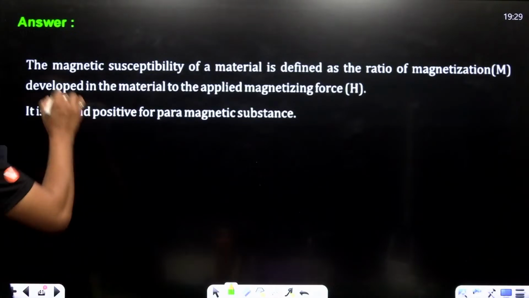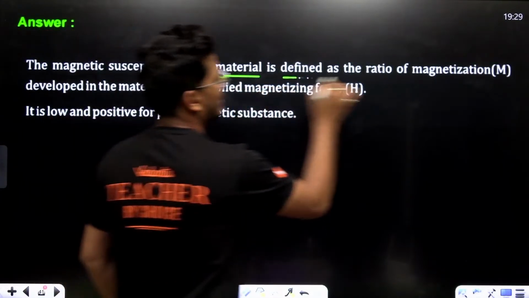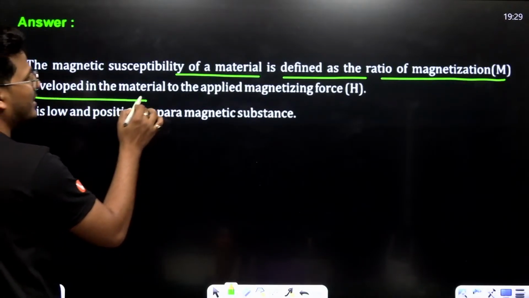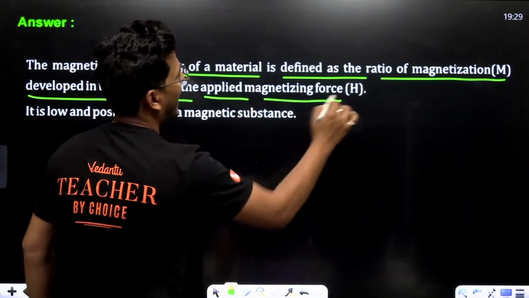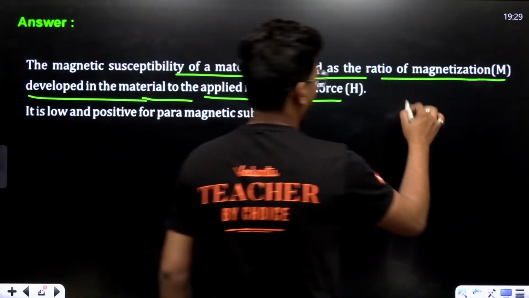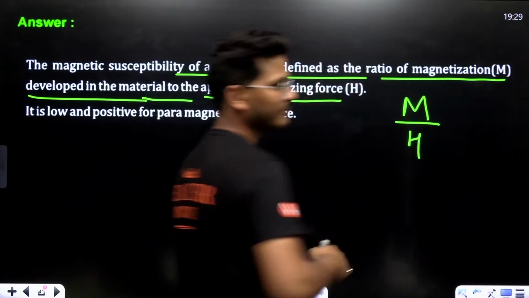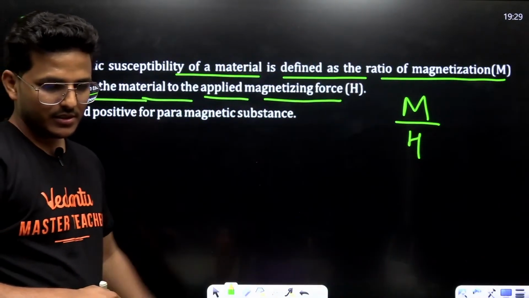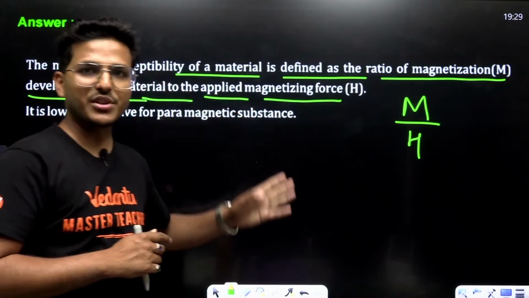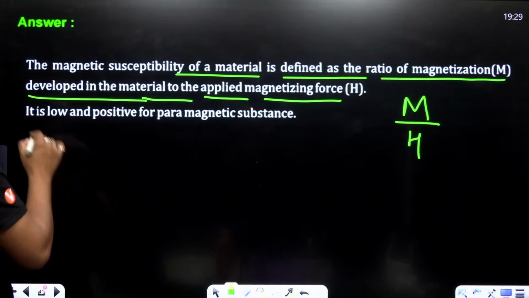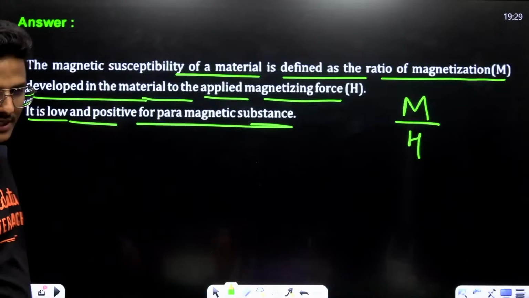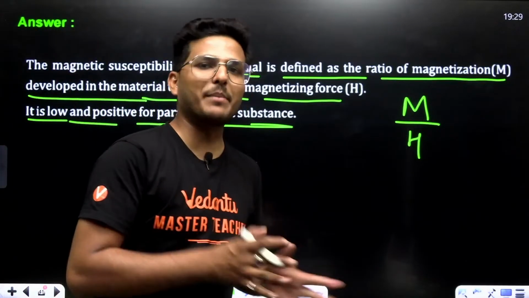Magnetic susceptibility of a material is defined as the ratio of magnetization developed in the material to the applied magnetizing force, that is M upon H. This question also comes in the form of MCQs. It is low and positive in a paramagnetic substance.